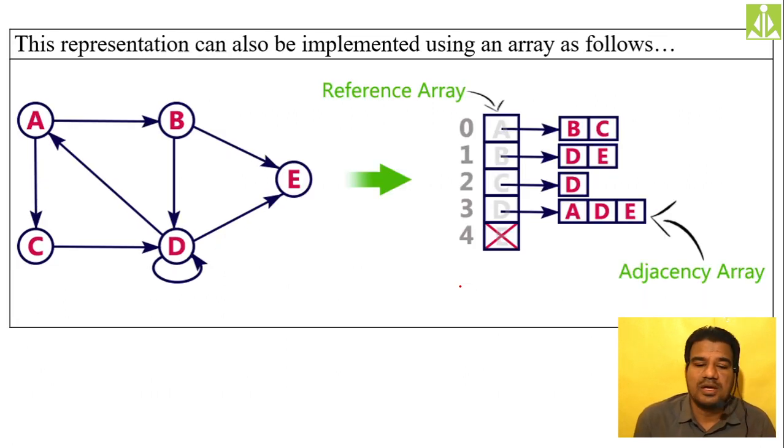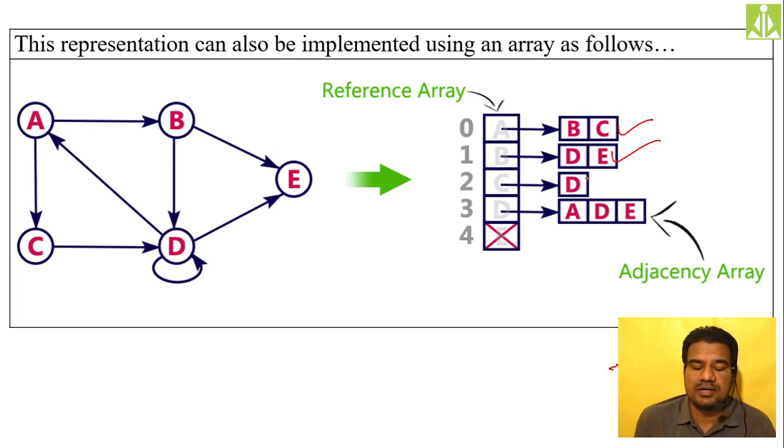So quickly, yes, you can do the array representation also, but over here every array element is again going to have a link to the adjacent nodes. So what are the adjacent nodes to A? B and C, that I have represented over here. And what are the adjacent vertices to B? D and E, that I have represented over here.